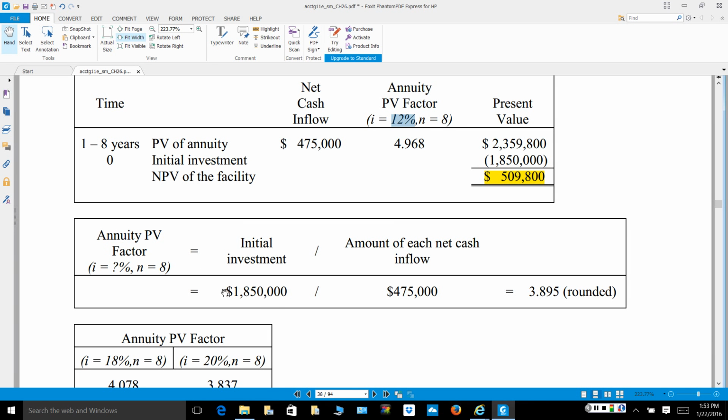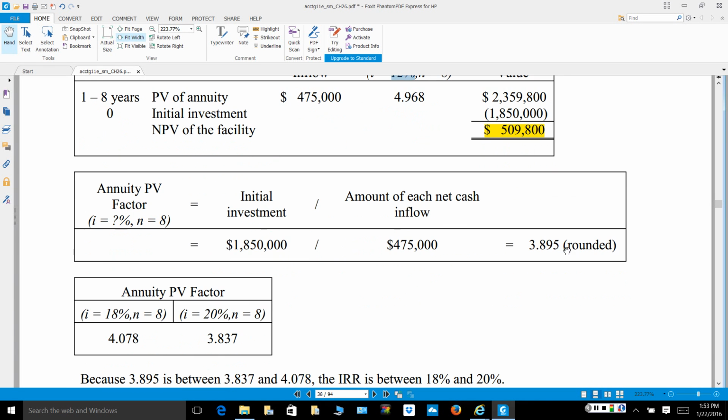So if I take my initial investment of $1,850,000, I divide by my estimated inflows, I come up with an annuity factor of 3.895. So if I go to my annuity table and I scan down the 8-year column looking for this factor, I'm going to find it doesn't land exactly in my table, but it does land somewhere between 18% and 20%.